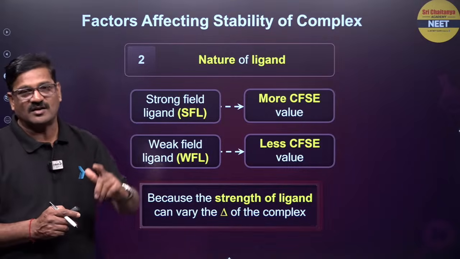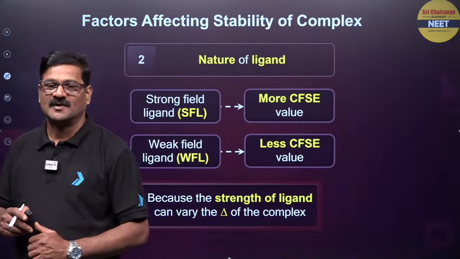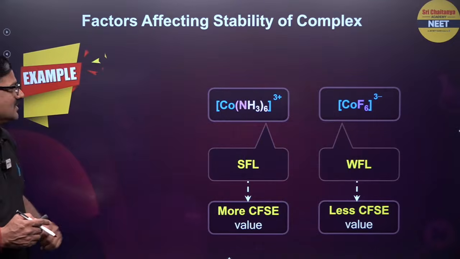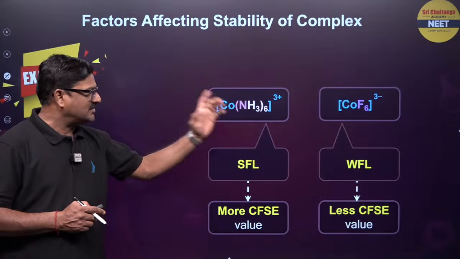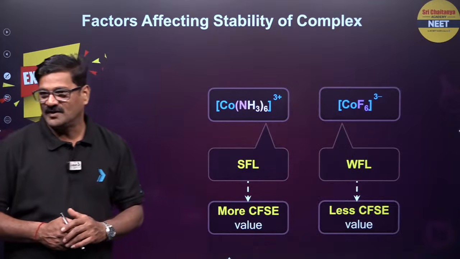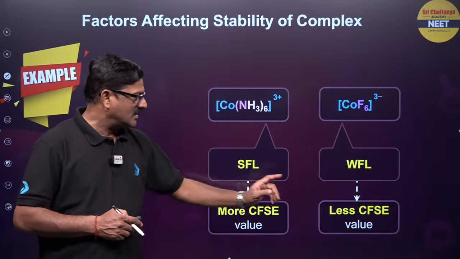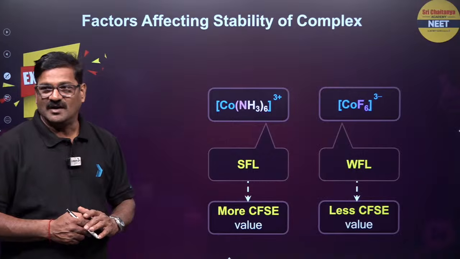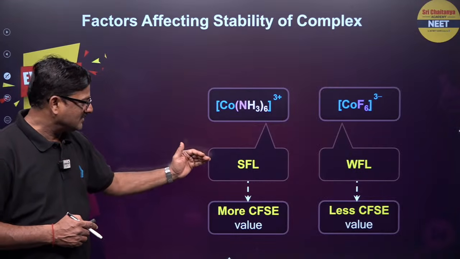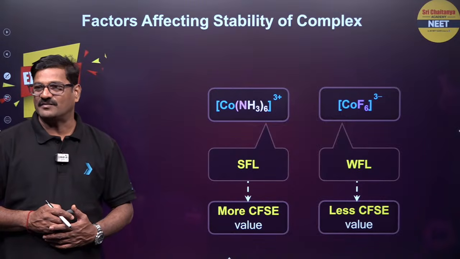C donor greater than N donor greater than O donor greater than halogen. And the third one, cobalt with NH3, cobalt with fluorine. So fluorine is a weak field ligand, WFL, so less value of CFSE. And ammonia has a more value of CFSE. It is going to be a strong field ligand.